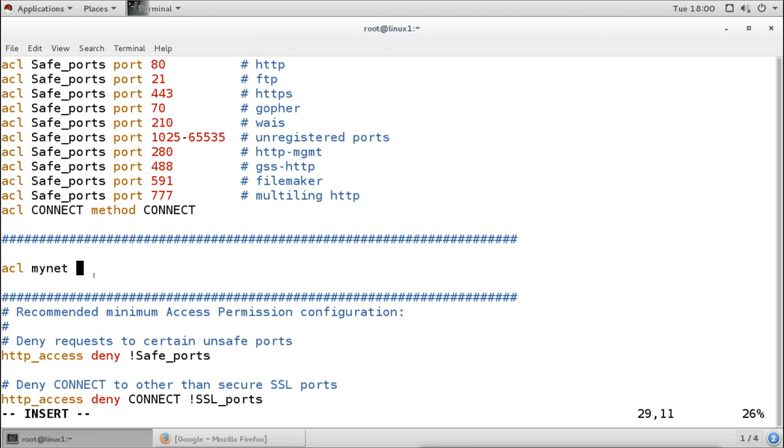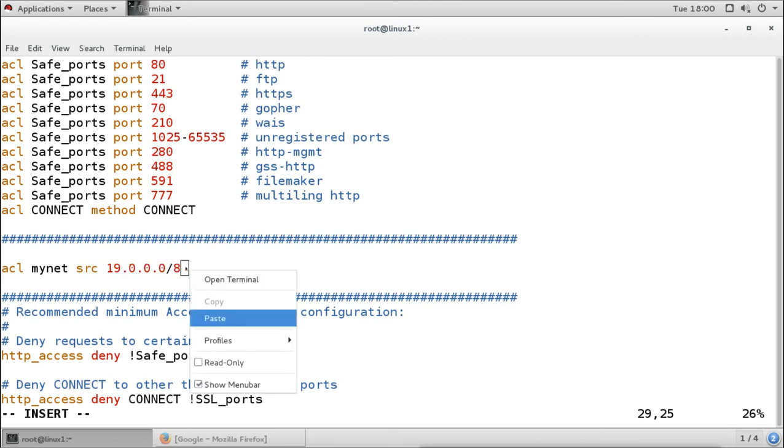Then I will say src, the source address. So I'm creating the ACL based on the source address, and I want to allow the whole IP network, 19.0.0.0, so that every machine of this network will be allowed. Now I created the list, and in the list I have mentioned the network IP here. Now I have to mention whether the list is going to allow or deny. So for that I will create the section here for the deny and allow.